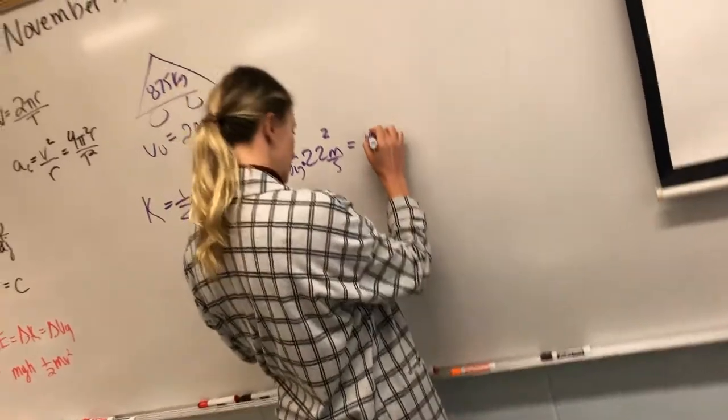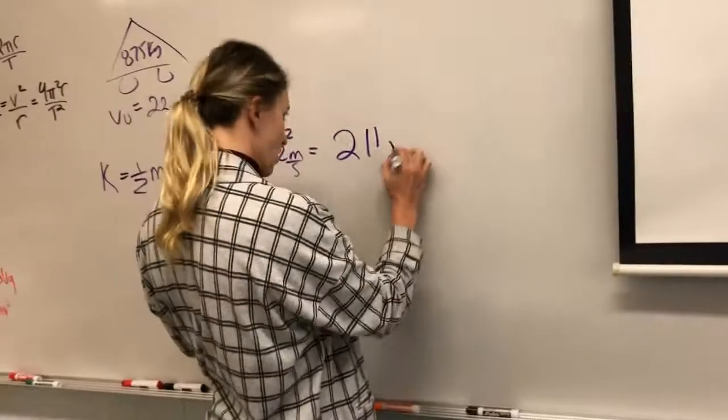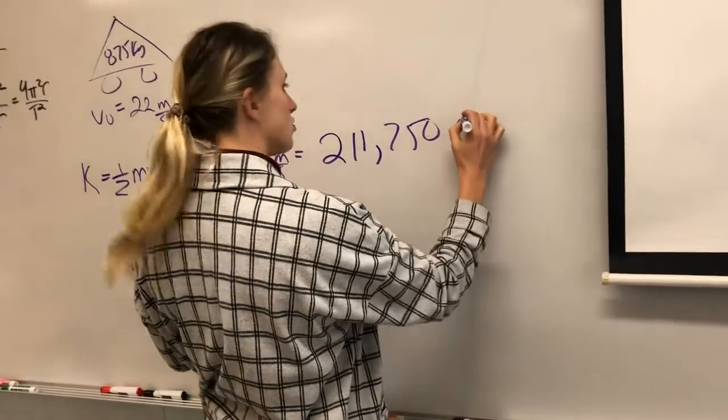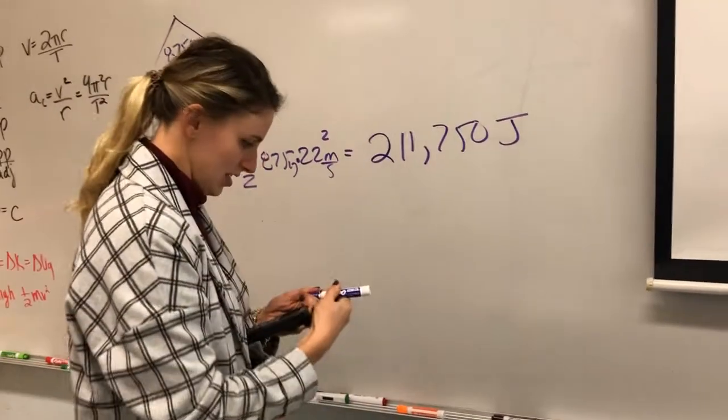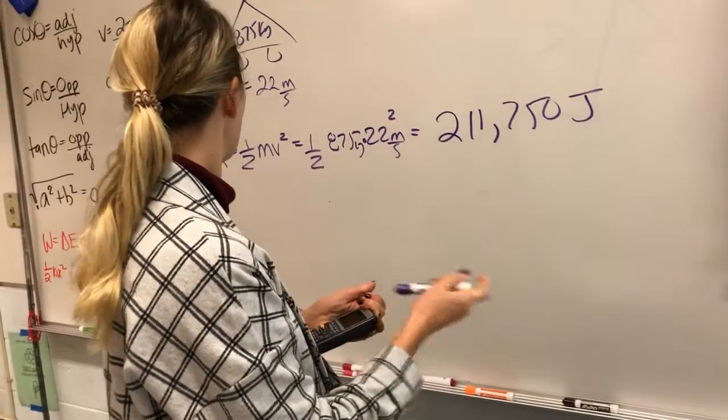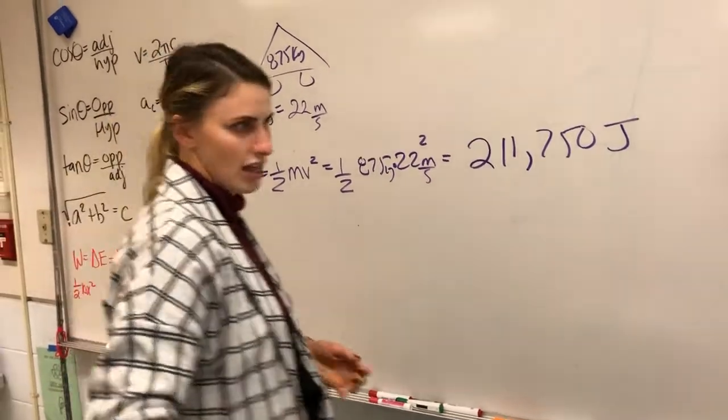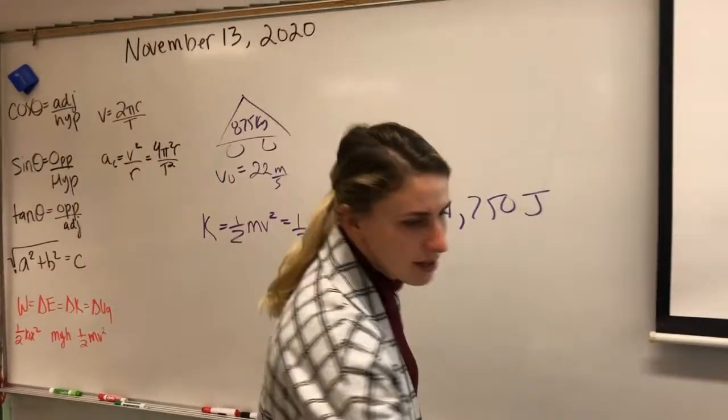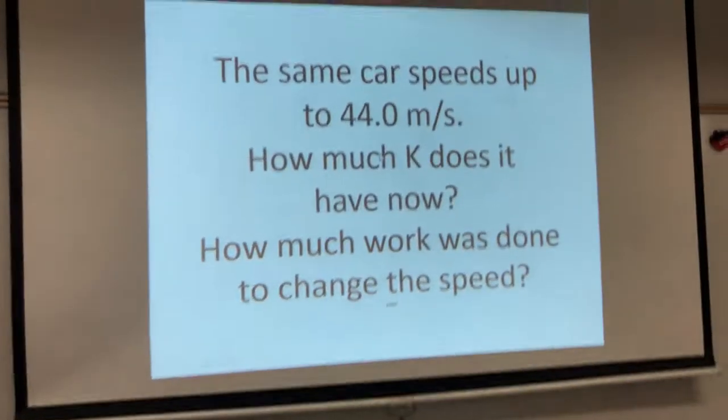211,750 joules. Dang, that's why cars are so dangerous. You get them going, they got a lot of energy. Yeah, that's a lot. They're dangerous.